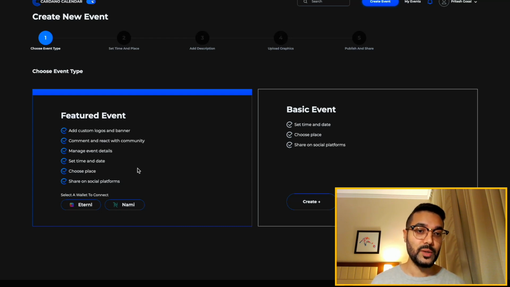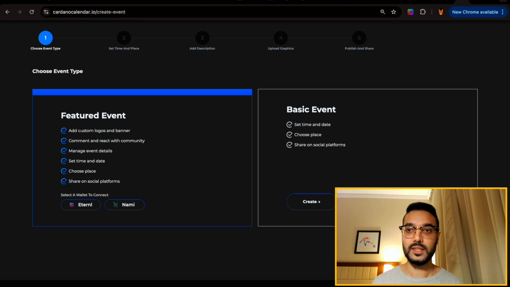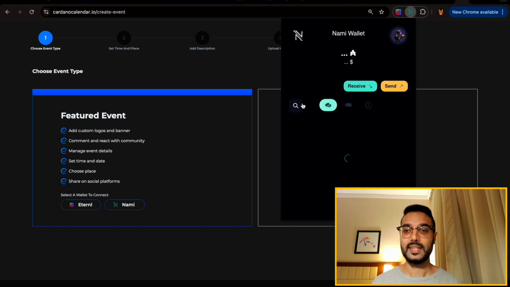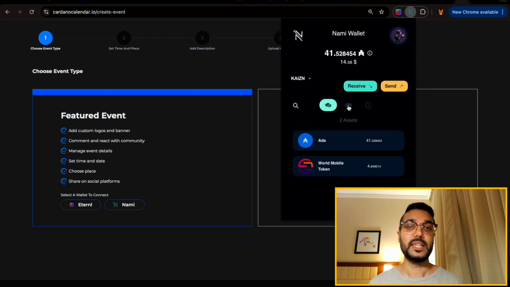To be able to show you how to go through the process here, I want to go through and connect my Cardano wallet. So really quick, I'm going to show you my NAMI wallet. I've already got that enabled. That's one thing you'll have to keep a note of. Whichever Cardano wallet that you want to connect, just make sure that collateral is enabled for that wallet.